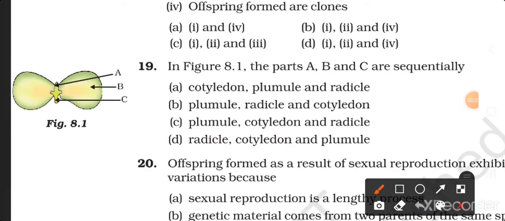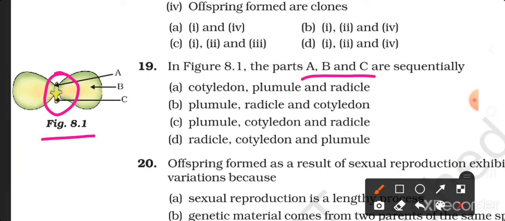Question number 19. In figure 8.1, the parts A, B and C are sequentially. Now see the options here. You can see these three labels A, B, C that we have to find out. One thing you remember here, how I remember this diagram.